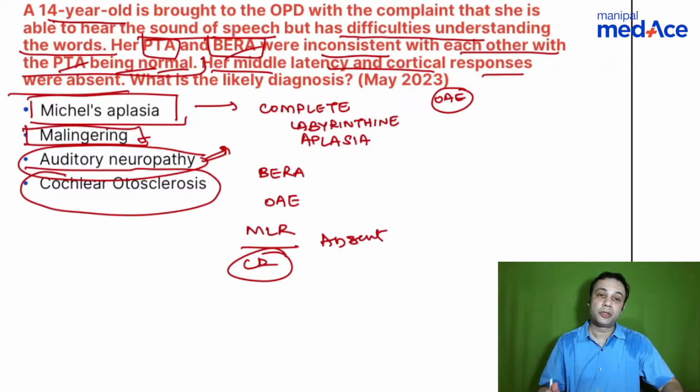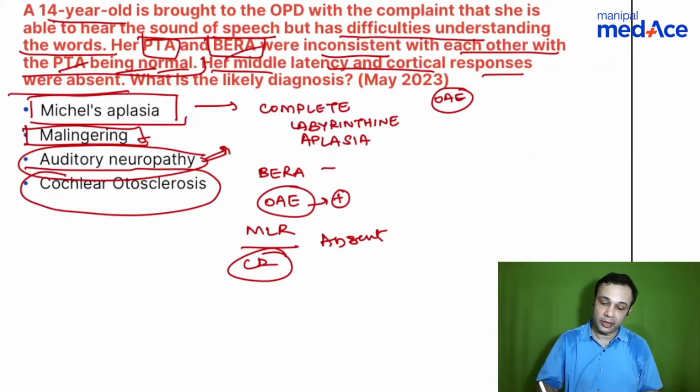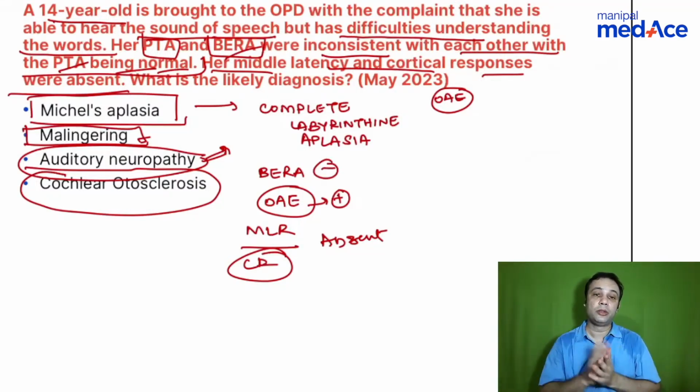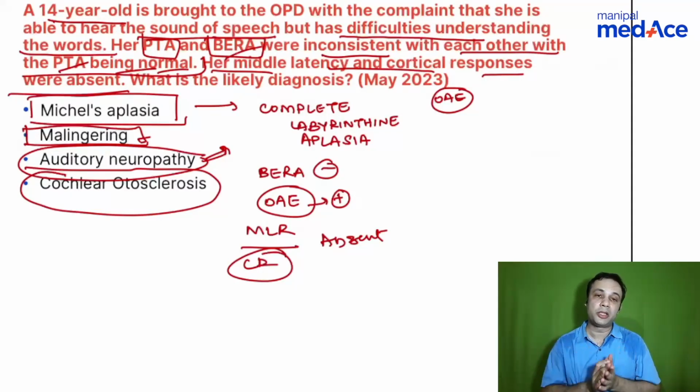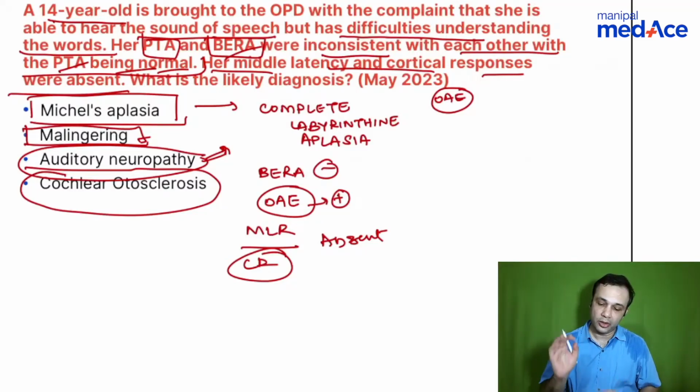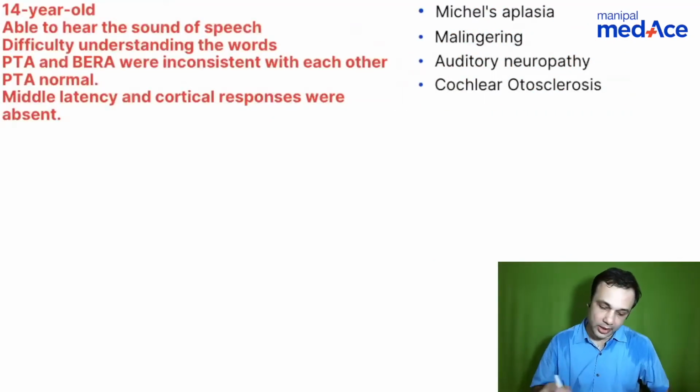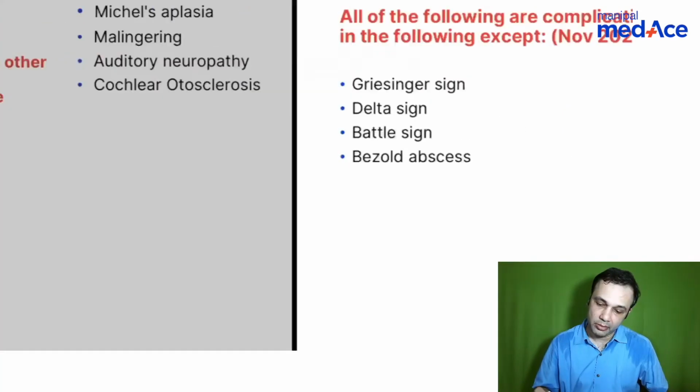What happens to otoacoustic emission in auditory neuropathy? The name itself says that there is some abnormality in the auditory nerve, right? The auditory nerve comes after the outer hair cells. So outer hair cells are normal, and otoacoustic emission will be present. The auditory nerve is affected, so BERA will be absent. This is how you can diagnose an auditory neuropathy. The two most important investigations as far as auditory neuropathy is concerned are BERA and OAE. So remember, BERA absent, otoacoustic emission present, think in terms of auditory neuropathic disorder. Okay, so that is what we have discussed in this particular multiple choice question.